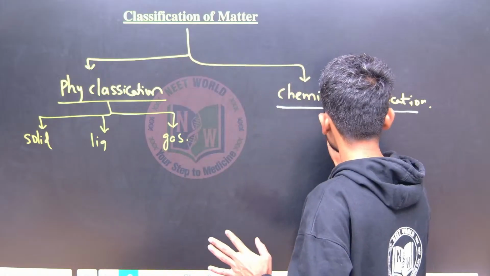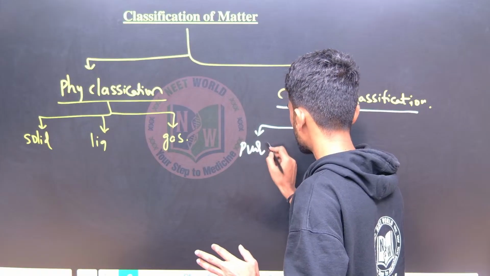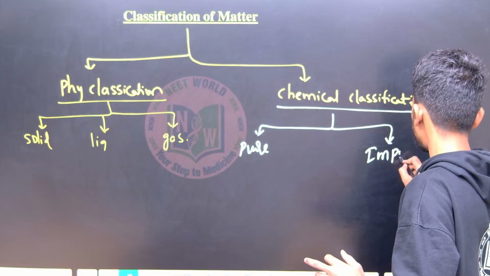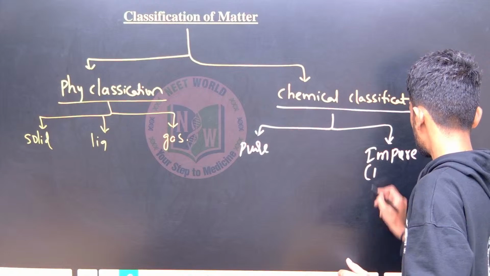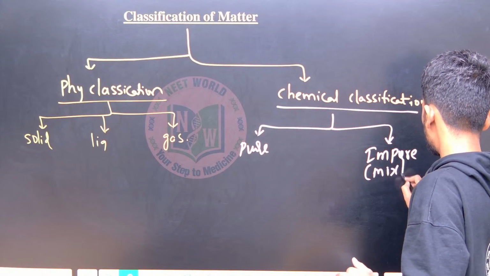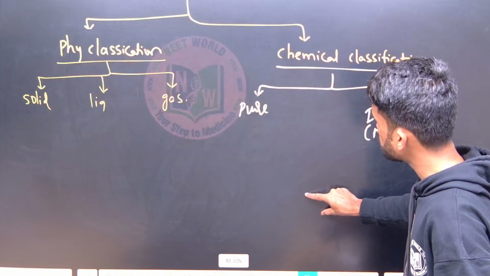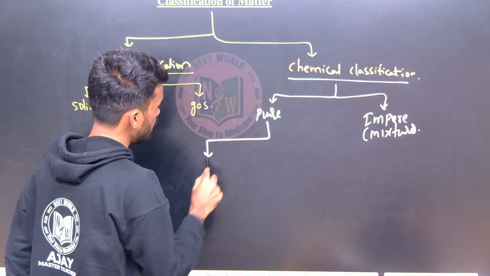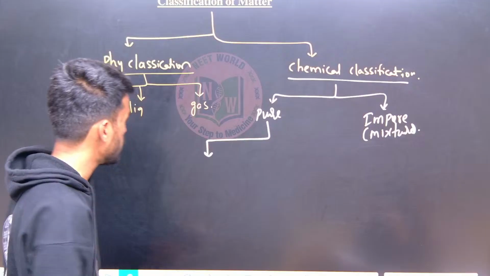So I can say chemical classification is pure substance and impure, sometimes also mentioned as mixture. Now again, this pure substance can be classified. If I ask you for some pure substances, these can be elements.